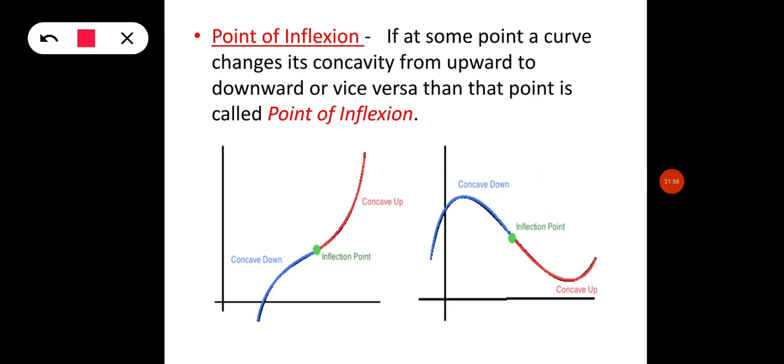Now, point of inflection. A point of inflection means that at some point a curve changes its concavity from upward to downward or vice versa. As we can see in this graph, first the curve was like this and suddenly it is like this. So at this point the curve is changing its concavity from upward to downward or from downward to upward. So this is the inflection point, known as the point of inflection.